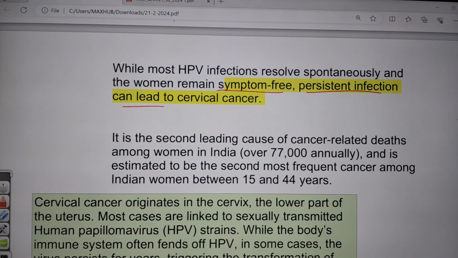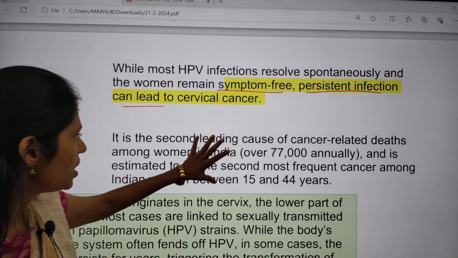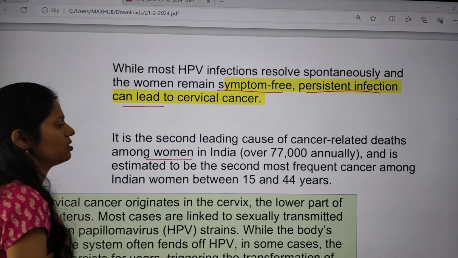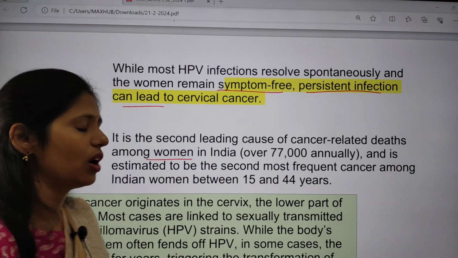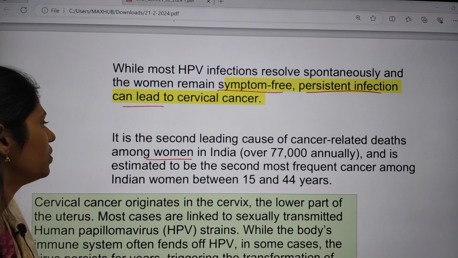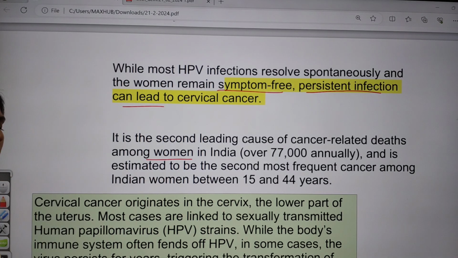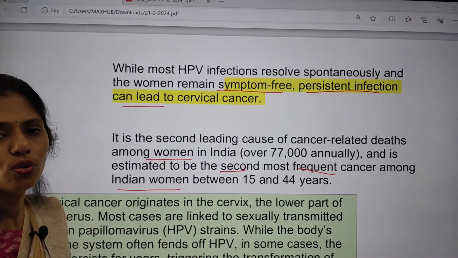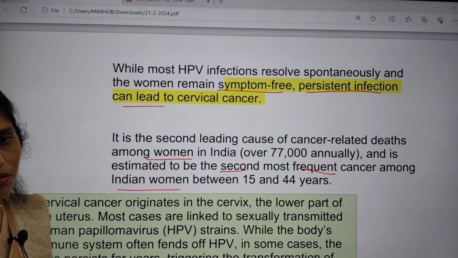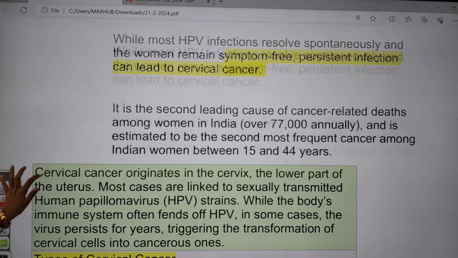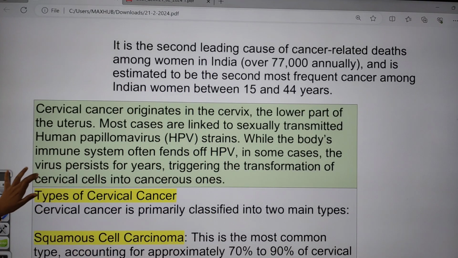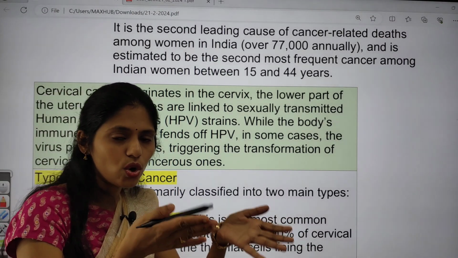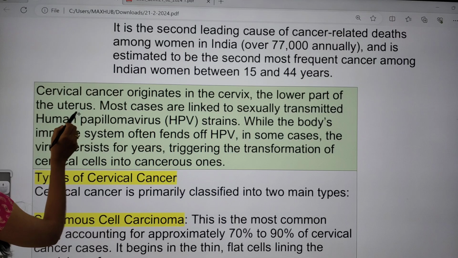And why do we have to take this vaccine? Because cervical cancer is the second leading cause of cancer related deaths among women. About 77,000 women die per year because of cervical cancer. It is also estimated to be the second most frequent cancer among Indian women between the ages of 15 to 44 years. Talking about some facts, cervical cancer originates in the cervix. As I showed, it is the lower part of our womb or uterus.